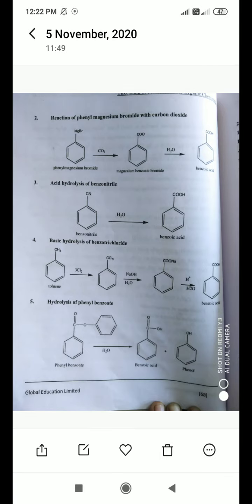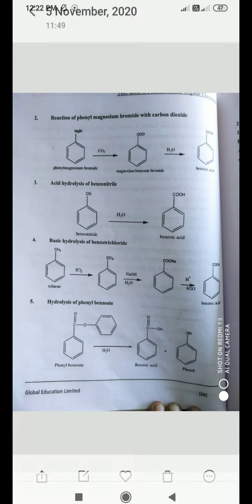Then it again reacts with NaOH. In the presence of NaOH and H2O, we will get sodium benzoate. Then in the presence of H plus, means acid hydrolysis, H plus and H2O, we will get benzoic acid. This is the fourth reaction. Then what is the fifth?